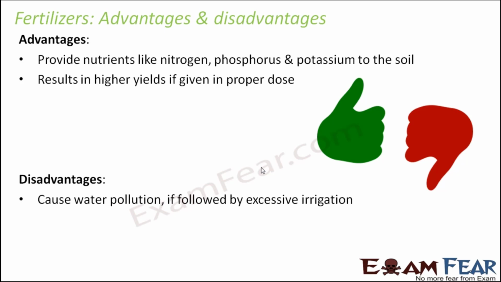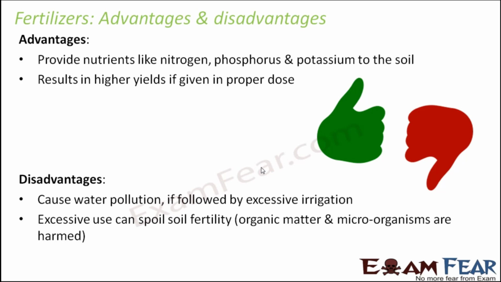Secondly, if fertilizer is applied immediately before rain, then what might happen? Then it might cause water pollution, as we have seen. Rainfall is one way of irrigating the field. There are other ways also, but make sure that you do not apply fertilizers immediately before irrigation. Because if you apply fertilizers and then irrigate the field, the water will wash away all the fertilizers and take them to the nearby water body, thereby causing water pollution in that river or pond.